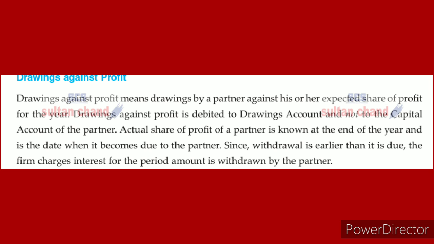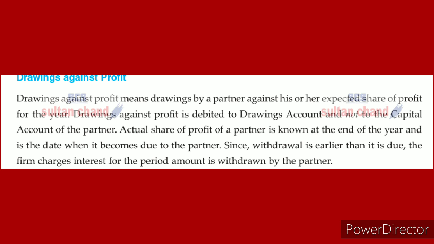And drawings against profit: in some business firms, we can predict their profit range. A, B, C are partners. B is a partner who wants to withdraw some money for his personal purpose. That may be an emergency, or he wants some money immediately. So for that he approaches the firm. If the partnership deed accepts it, he has to pay some amount of interest on his drawings to the firm.